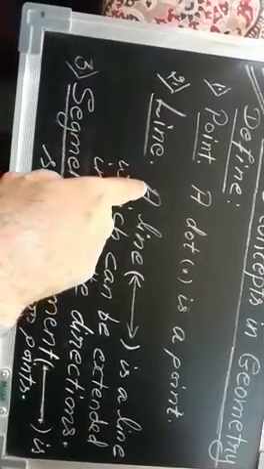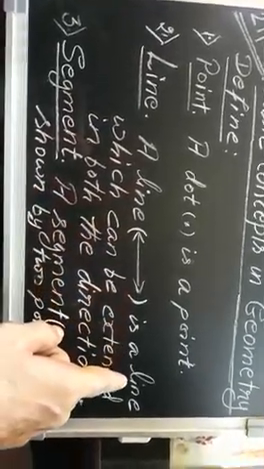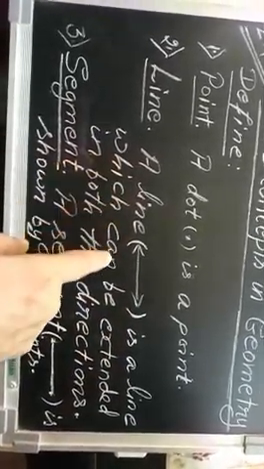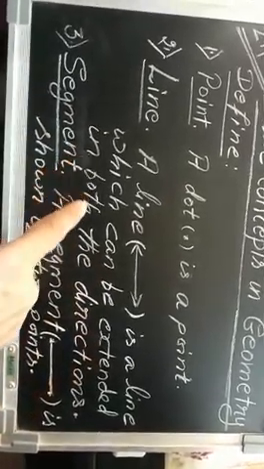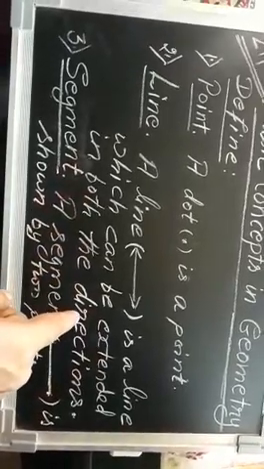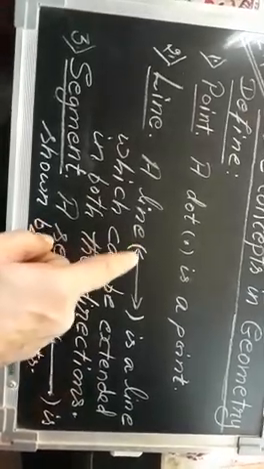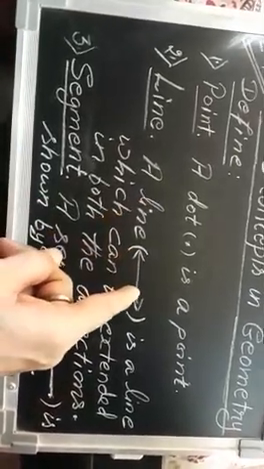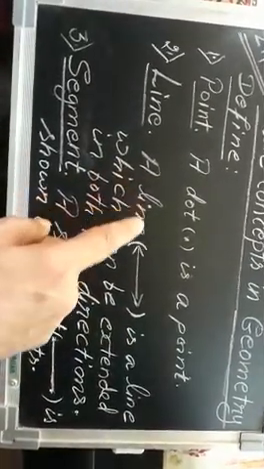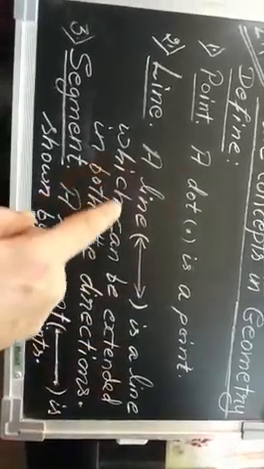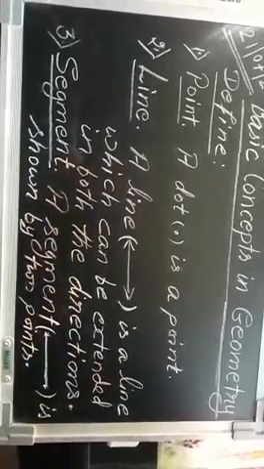See here, a line is a line which can be extended in both the directions, okay? Now what's the meaning of extended? Extended means increase. This line can increase this side also and this side also, okay? That is why it is written here, a line is a line which can be extended in both the directions, okay?